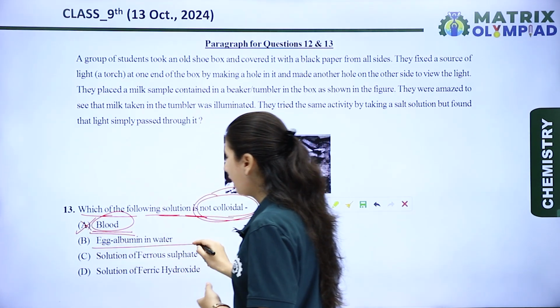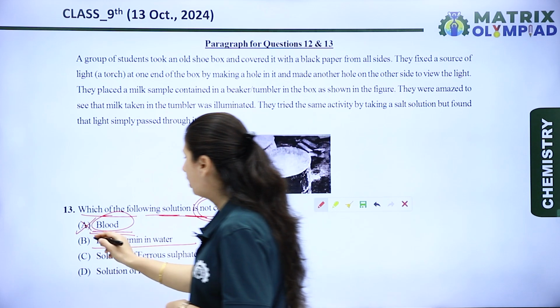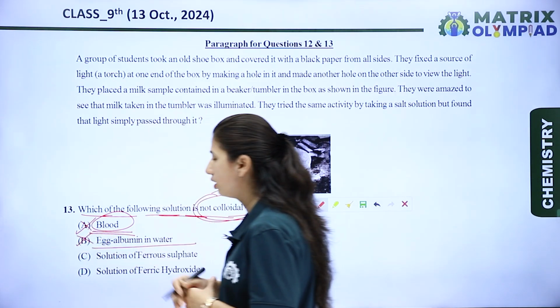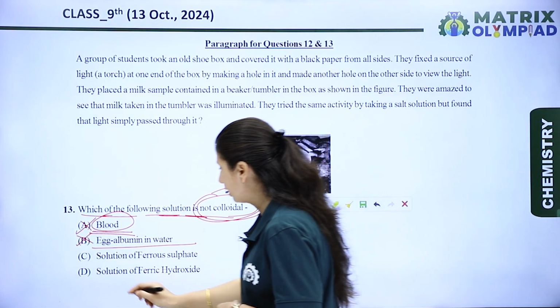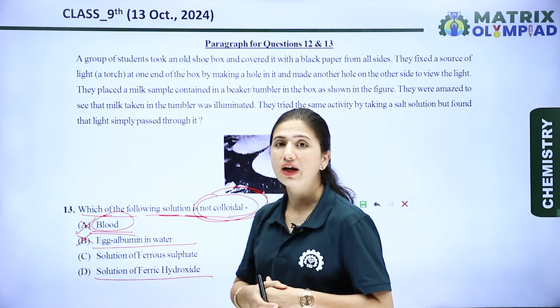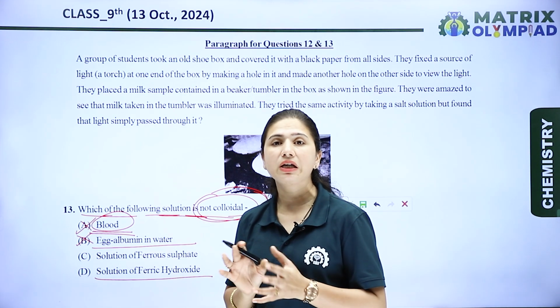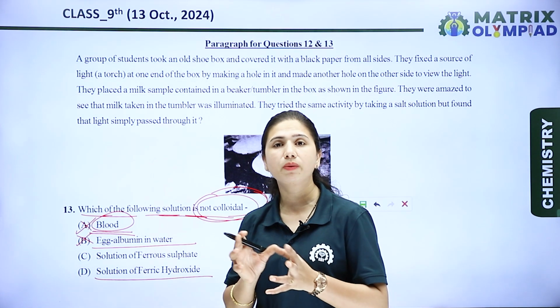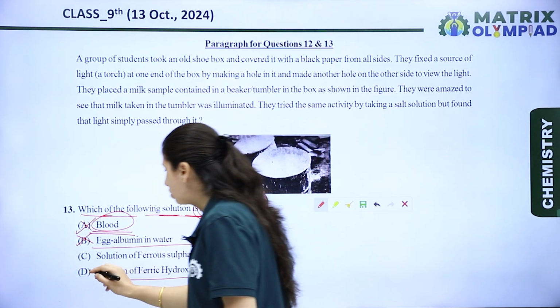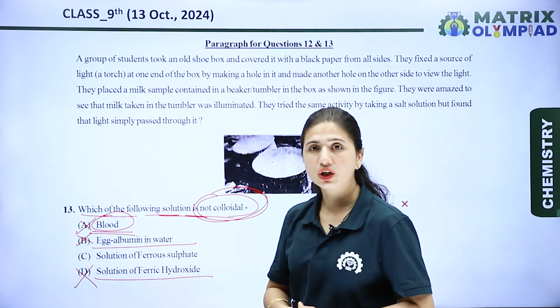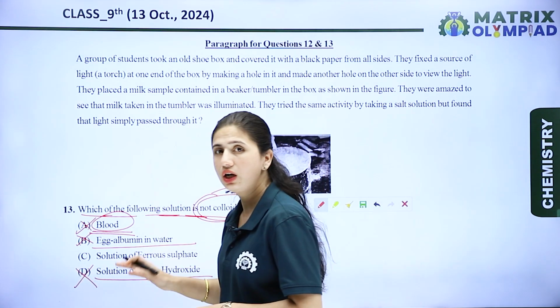Now the next is egg albumin in water. Egg albumin in water is also a colloidal solution, so it is also a wrong option. Now the next is solution of ferric hydroxide. Ferric hydroxide is not completely dissolved in water, it is formed in the precipitation form, so it is also not a true solution, or we can say it is a colloidal solution.